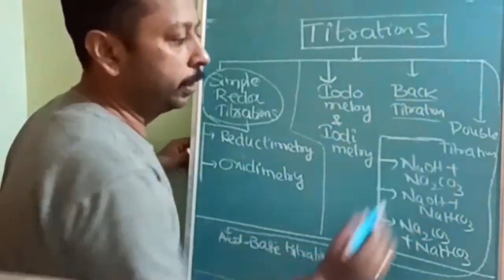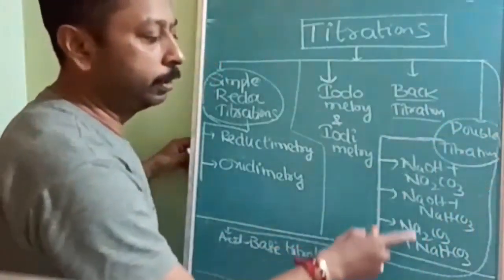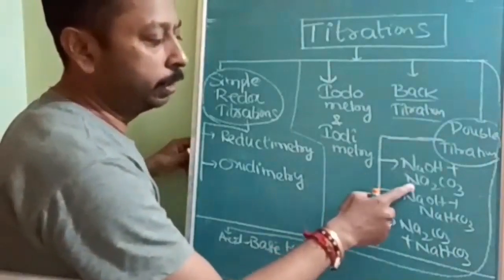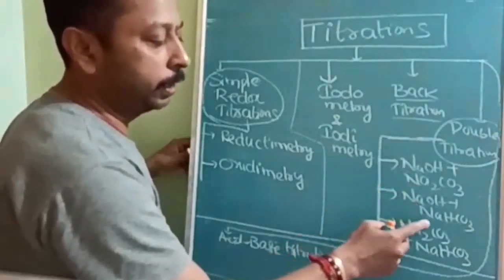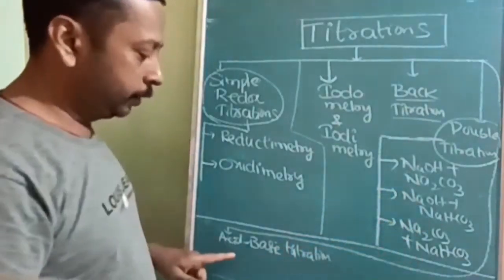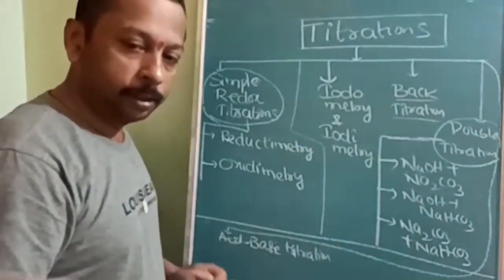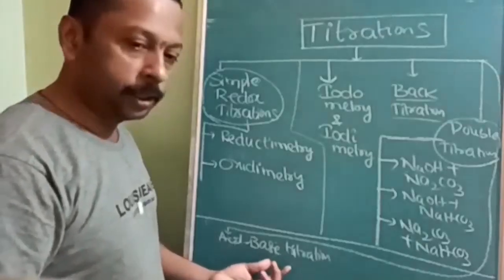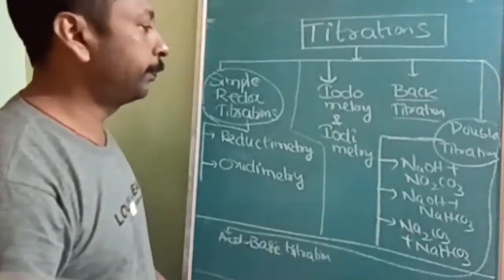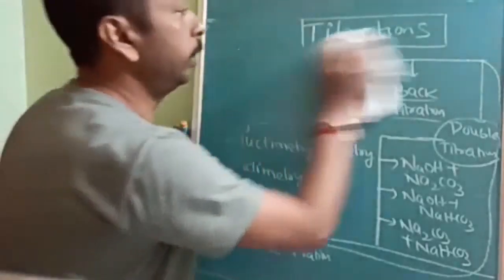Next, double titration, which is further divided into three types: titration between NaOH and Na2CO3, NaOH and NaHCO3, and Na2CO3 and NaHCO3. Next, acid-base titration. If time permits, we will complete this; otherwise, we will complete it in ionic equilibrium. So these are the topics we are going to study. Now let's start one by one.